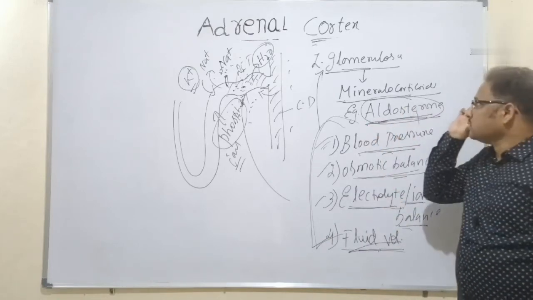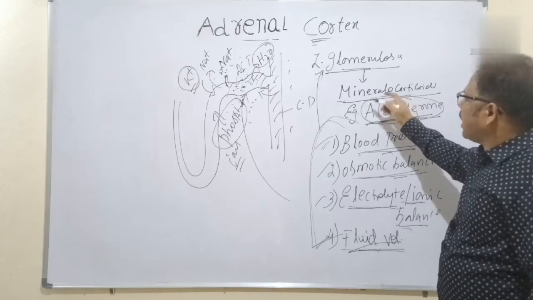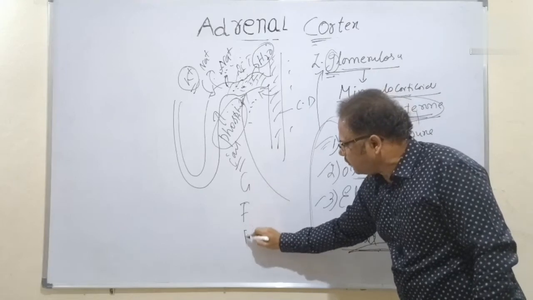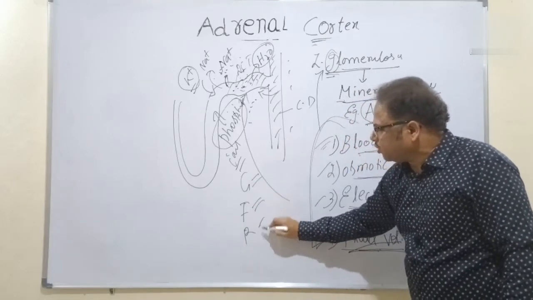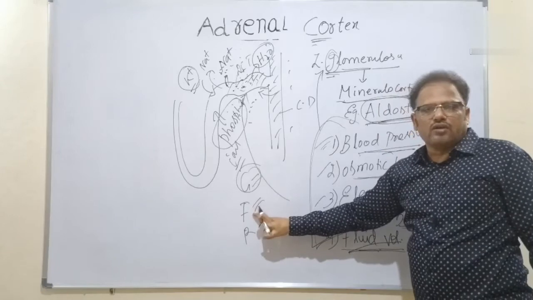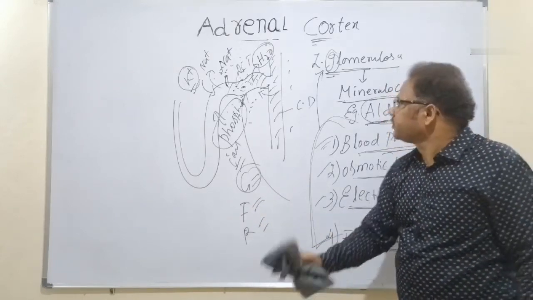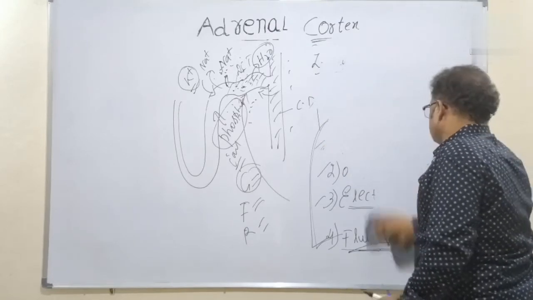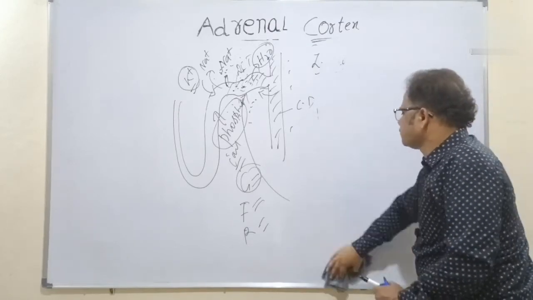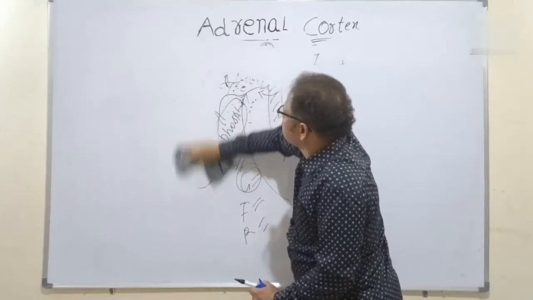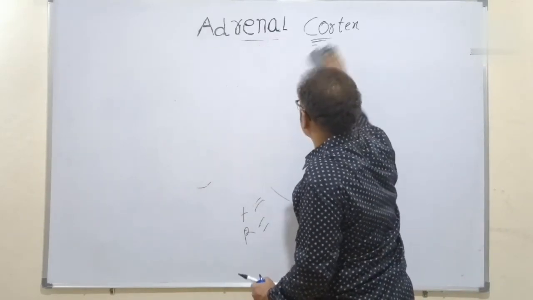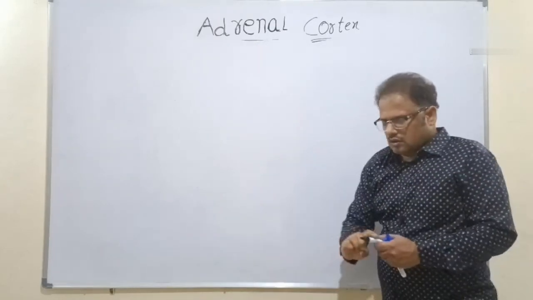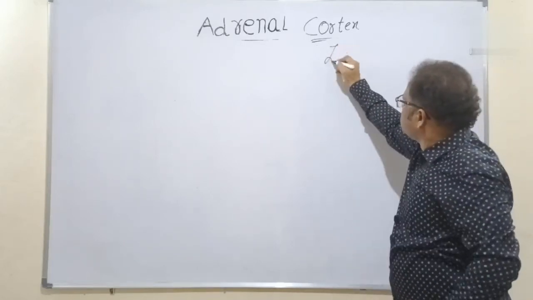Okay, students. That's all about the mineralocorticoid, students. And first of all, it is here, what is that? Glomerulosa. GFR, isn't it? We have been discussing GFR. That is glomerulosa fasciculata reticularis. This one is finished. Now let's discuss about the fasciculata. What is the next one? Zona fasciculata. Now zona fasciculata.